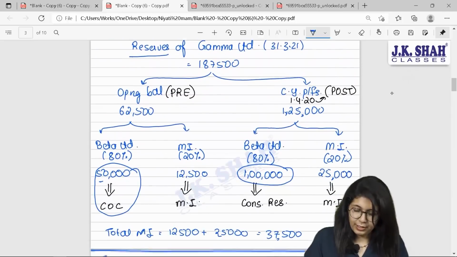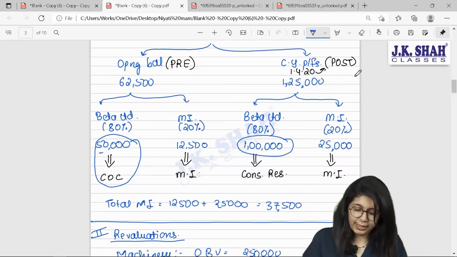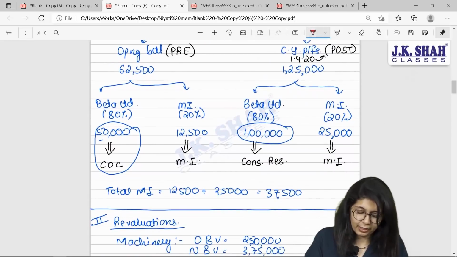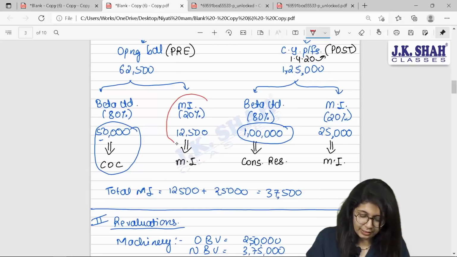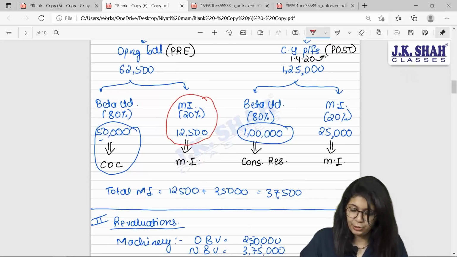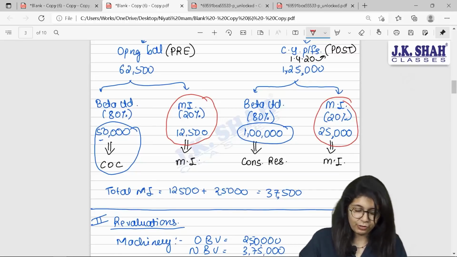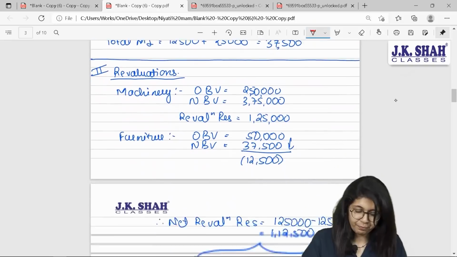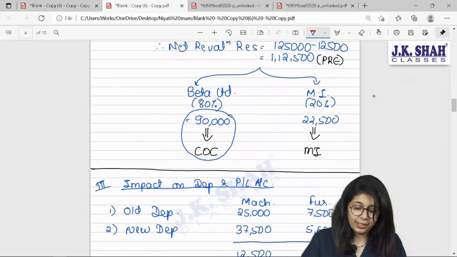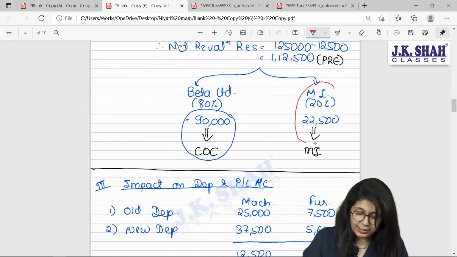Now, next balance which I want to find is minority interest. I am circling all the minority interest with red color pen. We will take our calci. Minority interest should get 12,500 rupees plus they should get this 25,000, which will give you 37,500 for reserves. Does minority interest have share in revaluation reserve? Yes, beta.